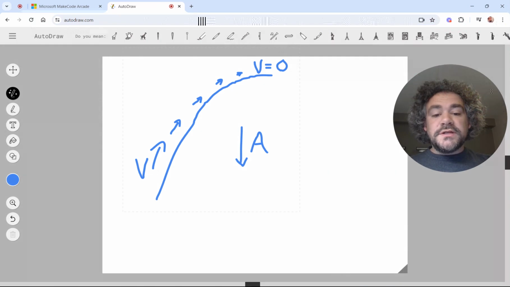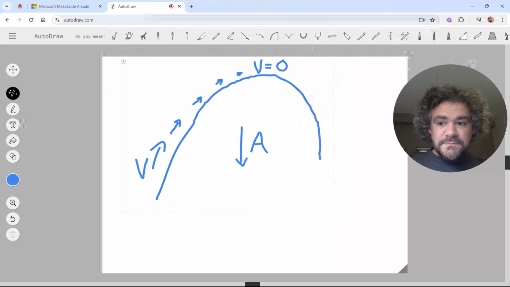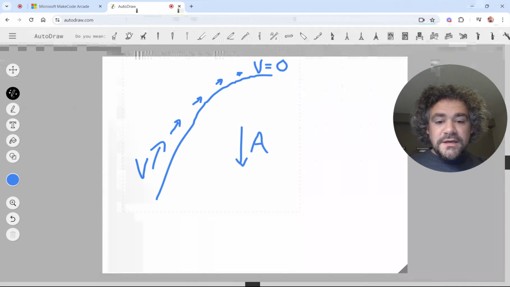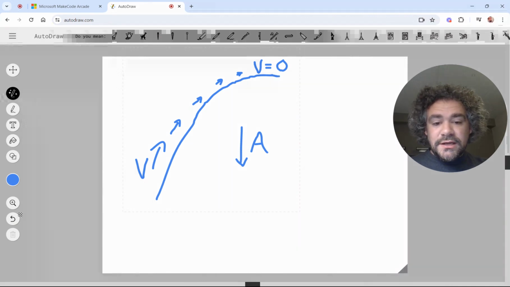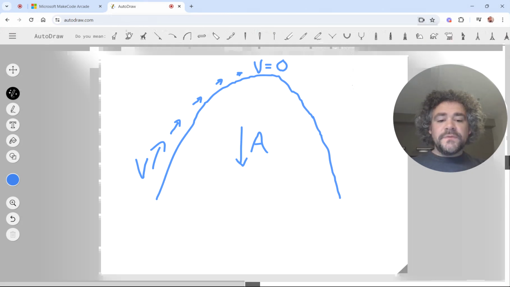So after the ball gets to the very top of the curve, it comes back down. Oof, that was a bad drawing. Is there an undo button? There it is. I'm not a great artist. I'm trying to draw a decent curve here, though, for you guys. Okay. That's not bad. All right.